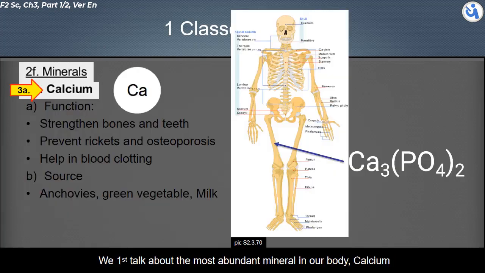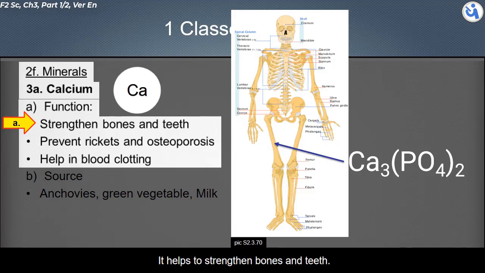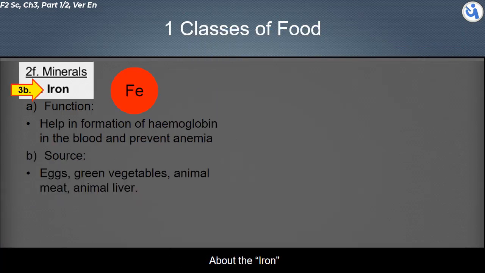We first talk about the most abundant mineral in our body, calcium. Calcium together with phosphorus and an oxygen element forms calcium phosphate salt. It helps to strengthen bones and teeth. It helps to prevent rickets and osteoporosis. We may gain calcium from food, for example: anchovies, green vegetables, milk.